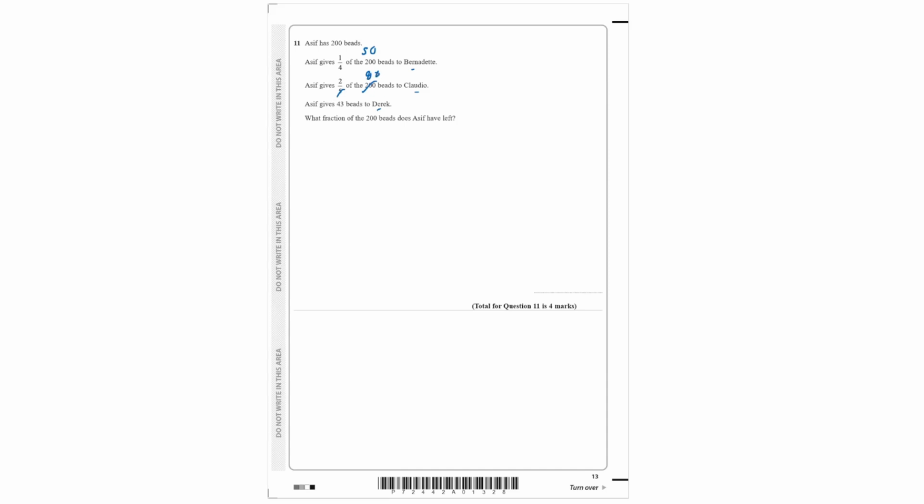So now that we know how many beads he gave away, we can subtract that from 200 and divide it by the total to find the fraction of what Asif has left. So we can write here 200, he gave away 50, gave away 80, and gave away 43. Then to find the fraction of the 200 beads, that means we have to divide by 200 again.